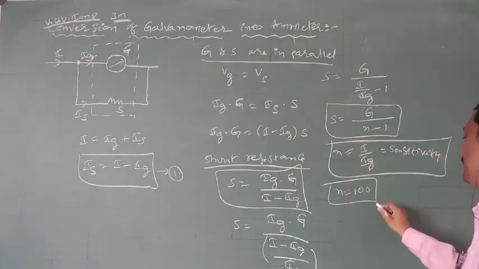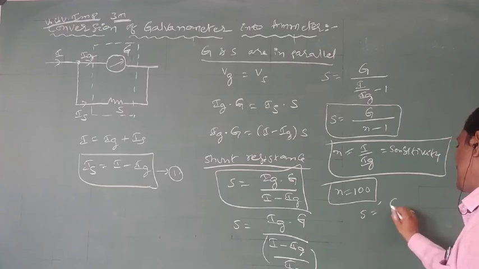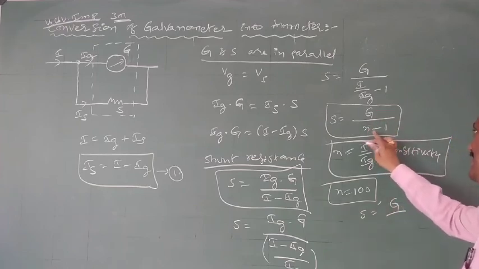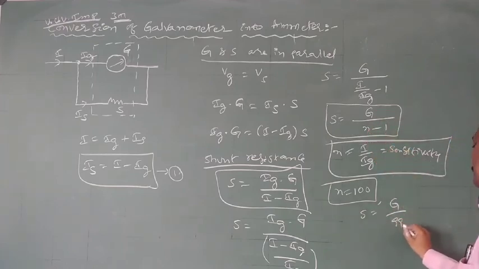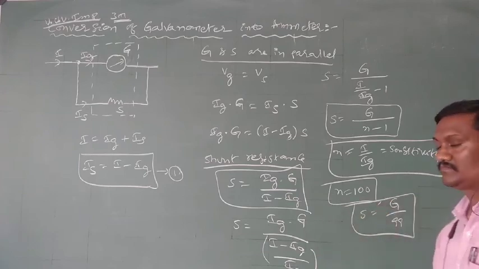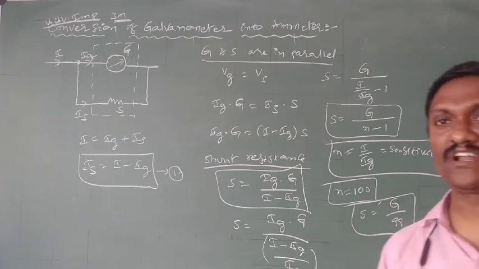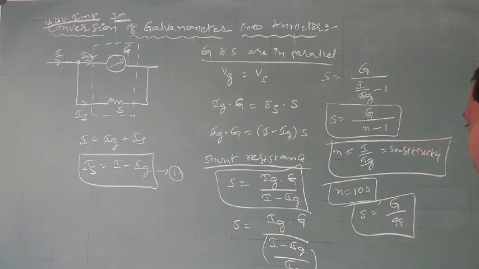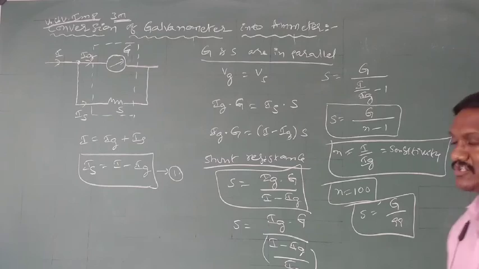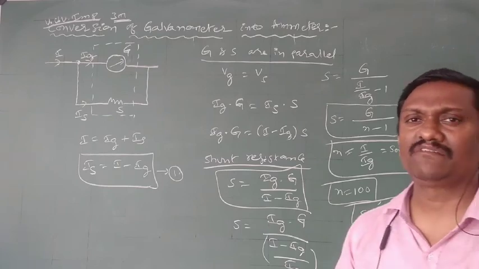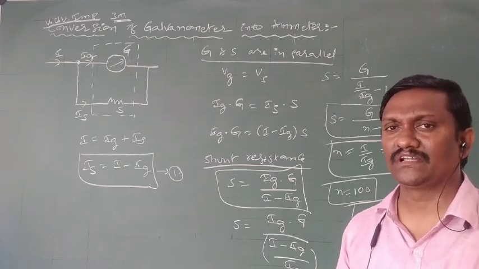Then the required value of shunt resistance S is equal to G by 100 minus 1, means G by 99. To allow the 100th part of current passing through the galvanometer, the required value of shunt resistance is the 99th part of the galvanometer resistance. So that is about the conversion of galvanometer into ammeter.